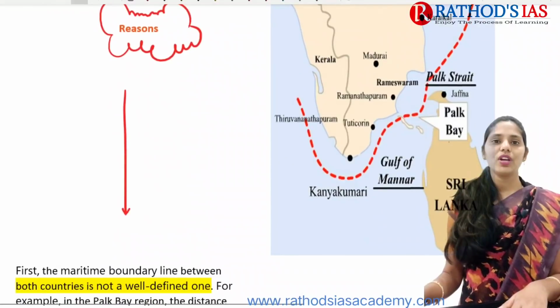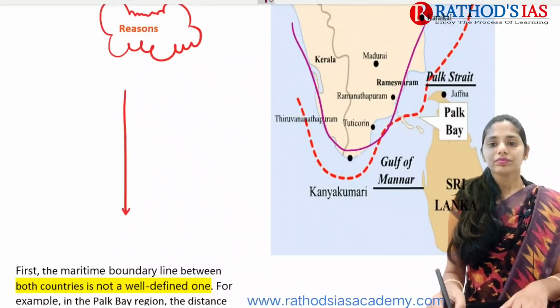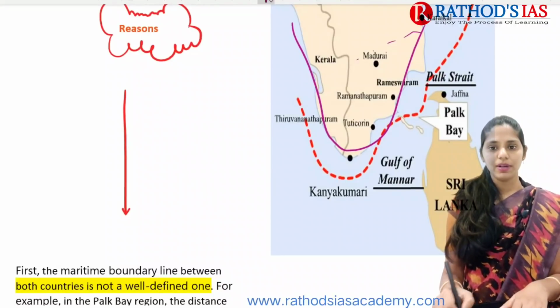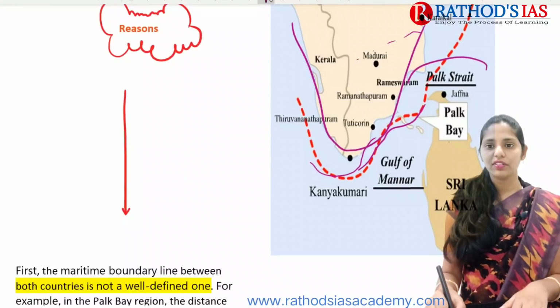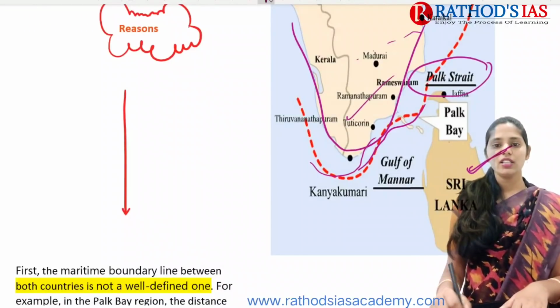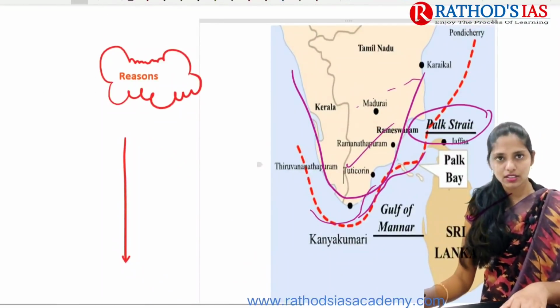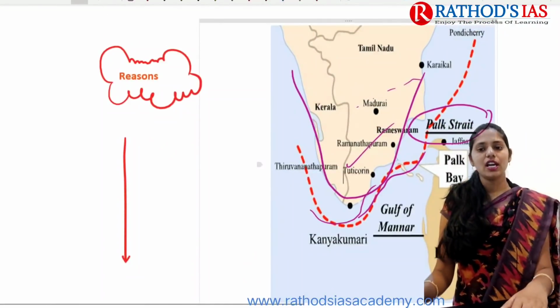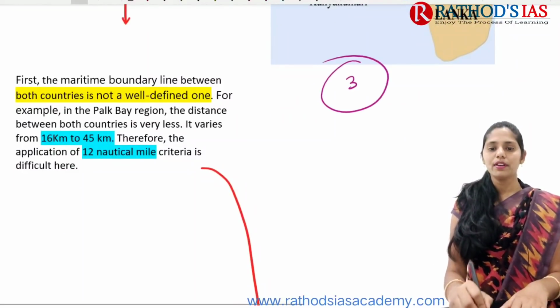If you're talking about where the Palk Bay is located, here this is our India, and this part is our Tamil Nadu. Here we have the Gulf of Mannar, and here we have the Palk Strait. This is Sri Lanka and this is India, right? What are the reasons behind this fisherman issue between India and Sri Lanka? Here I want to discuss 3 important reasons.